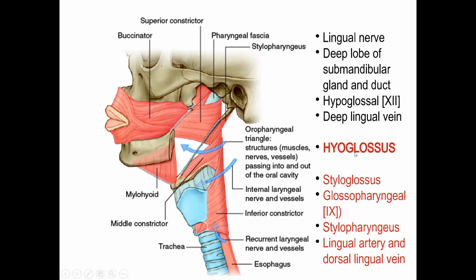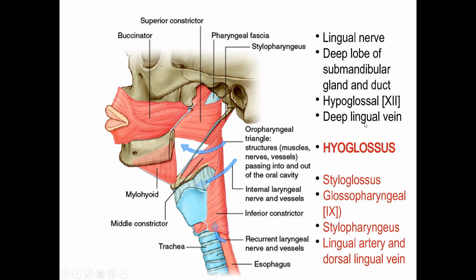Deeper to hyoglossus lies styloglossus muscle, glossopharyngeal nerve, stylopharyngeus muscle, lingual artery, and dorsal lingual vein. In fact, the lingual artery is divided by the hyoglossus muscle into 3 parts. The first part proximal to hyoglossus, second part deep to hyoglossus, third part anterior to hyoglossus.